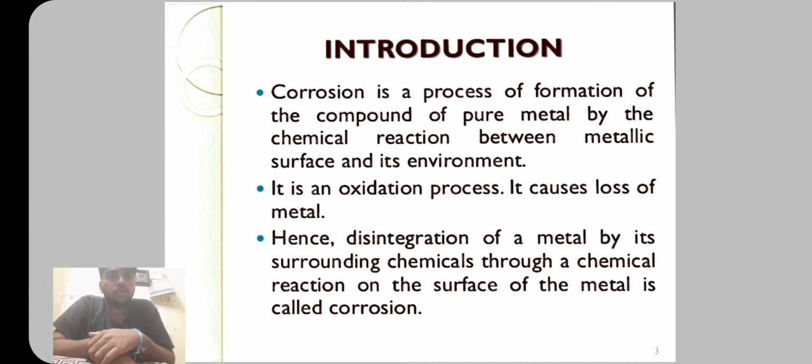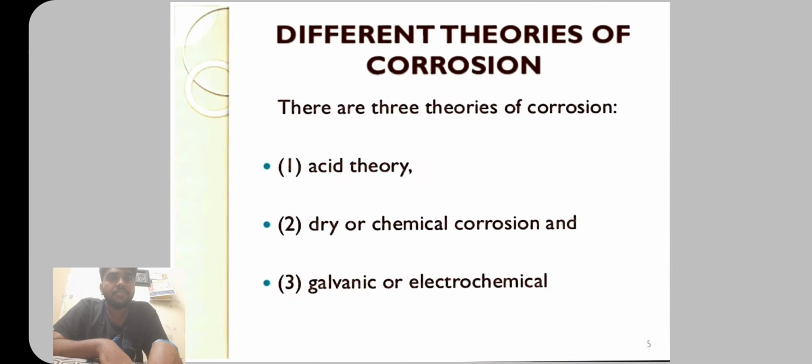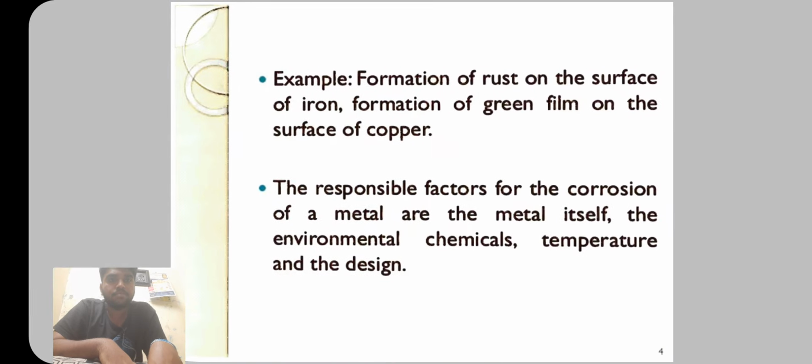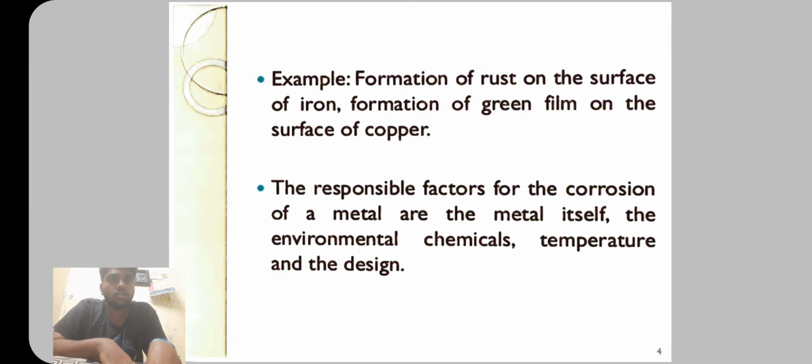Introduction. Corrosion is a process of formation of a compound of a pure metal by a chemical reaction between the metallic surface and its environment. It is an oxidation process. It causes loss of metals. Disintegration of a metal by its surrounding chemicals through a chemical reaction on the surface of the metal is called corrosion. There are three types of corrosion: acid theory, dry or chemical corrosion, and galvanic or electrochemical. Examples: formation of rust on the surface of iron, formation of green films on the surface of copper.